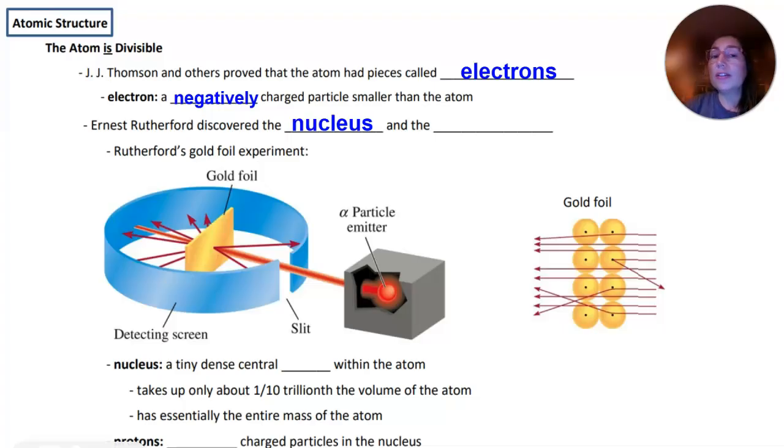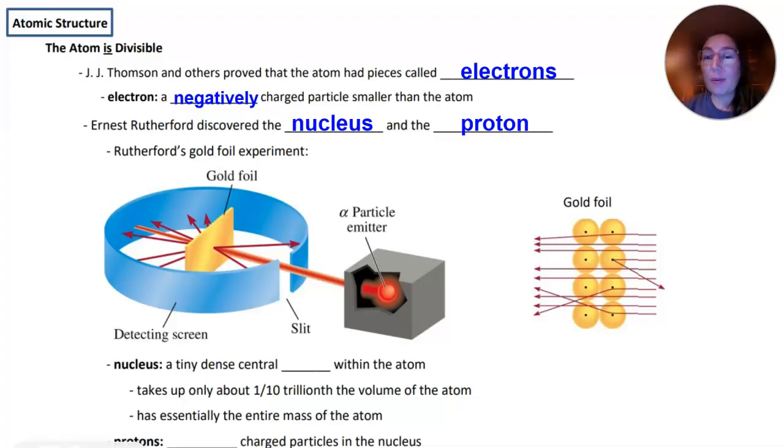Ernest Rutherford discovered the nucleus and the proton in what's called the gold foil experiment. So in his gold foil experiment, Rutherford shot alpha particles. Well, actually, as graduate students, we're busy doing this. This is one of the times where it's pretty well documented that other students are actually responsible for a lot of the work and discoveries, as is often the case in scientific research.